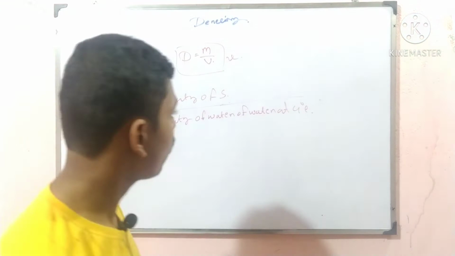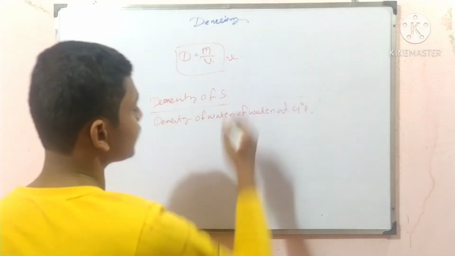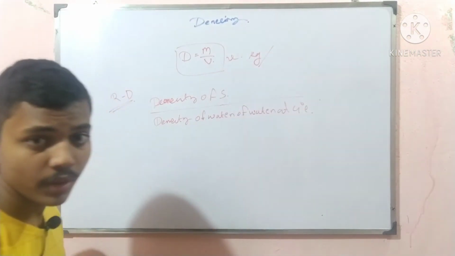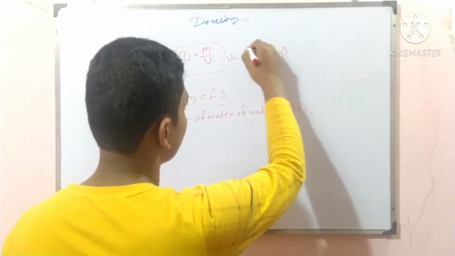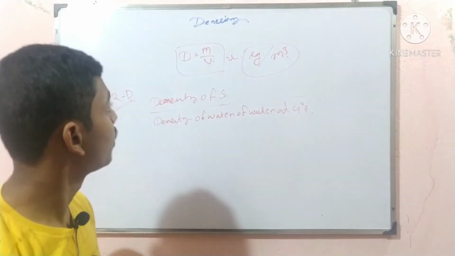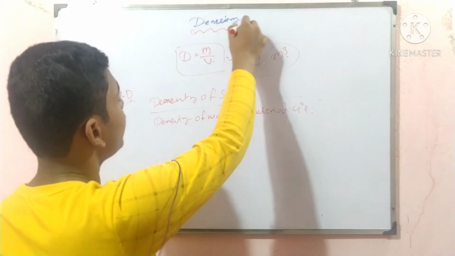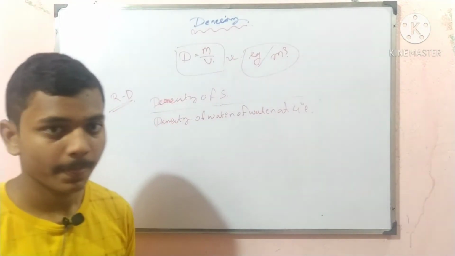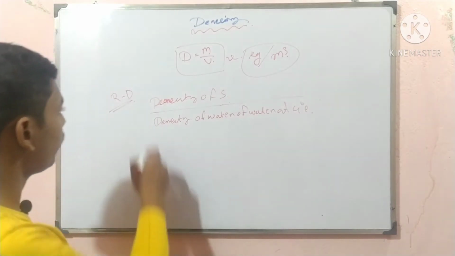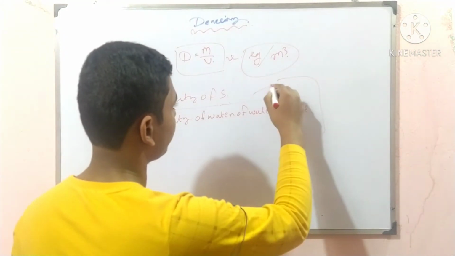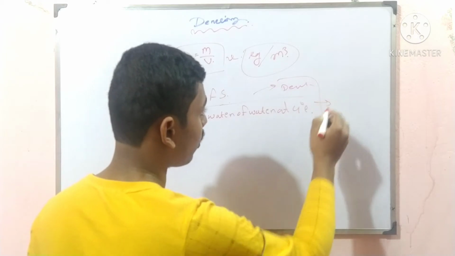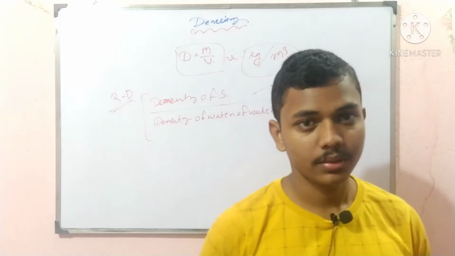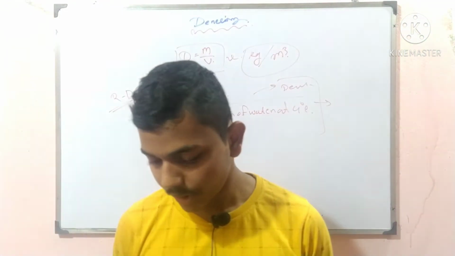Okay. So what is the unit of density? Mass, what is the unit of mass? Everybody knows, kg. Volume is meter cube. So kg per meter cube is known as the unit of density. So what is the unit of relative density? Relative density has no unit because this is density and this is also density. So density by density has no particular unit.